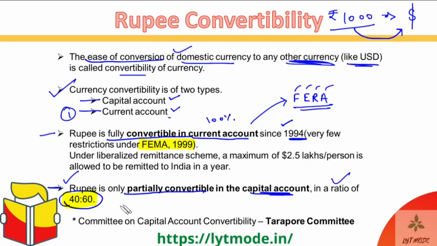And over here we have one more important concept, as this question has actually been asked in a few exams. The question is: which committee recommended 100% capital account convertibility in India? Capital account convertibility was recommended by the Tarapore committee, which gave its report in the 1990s, I believe around the year 94 or 95. I'm not sure though, so you can check if you want, but that's again not important. What is important is that the Tarapore committee gave its recommendations on the capital account convertibility. All right, guys. So that's all about the rupee convertibility.